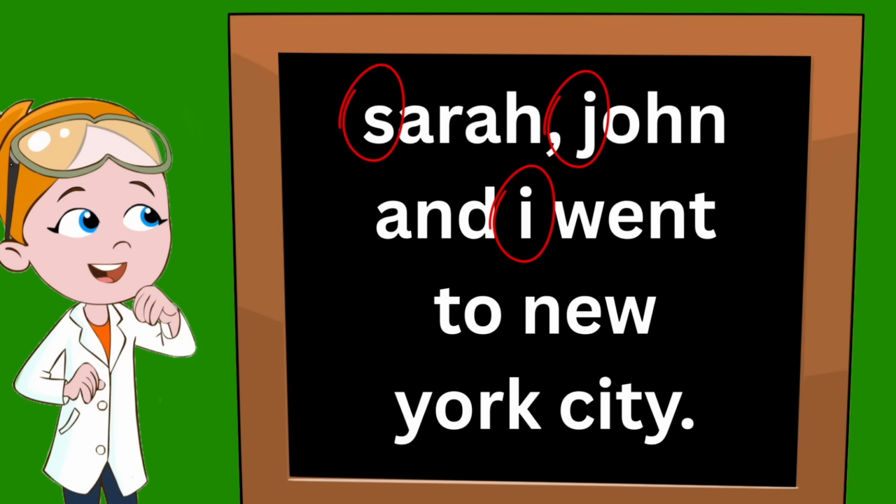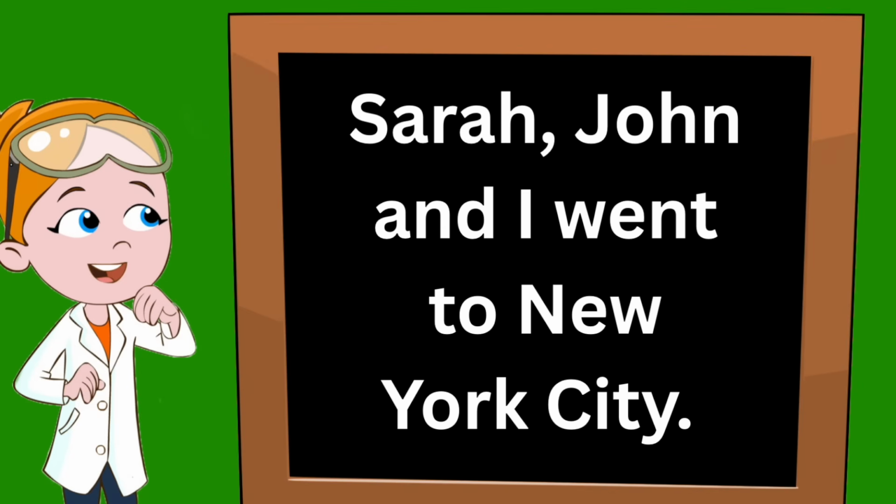Well, that's a specific city. It's New York City. And every word in that name is going to need to be capitalized. So the N, the Y, and the C will all need to be capitalized. Wow, that was a lot of work. Let's put this whole sentence together. There we go. This sentence has 6 capital letters. Sarah, John, and I went to New York City.